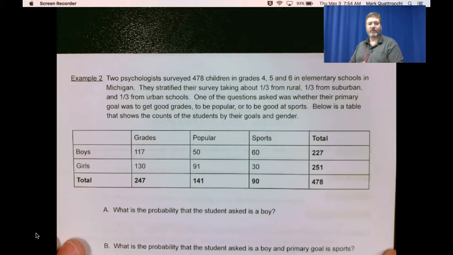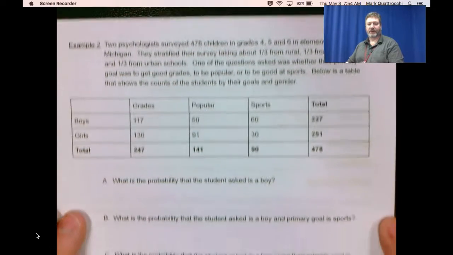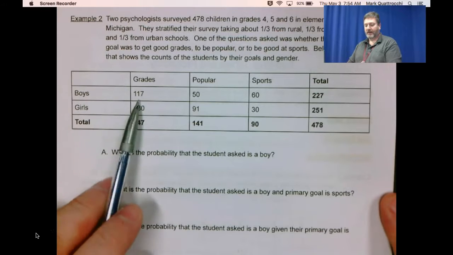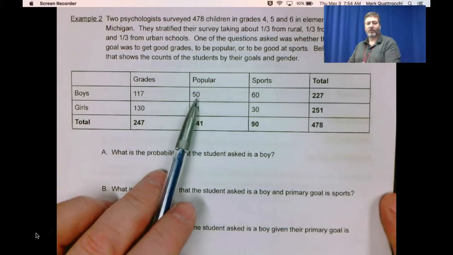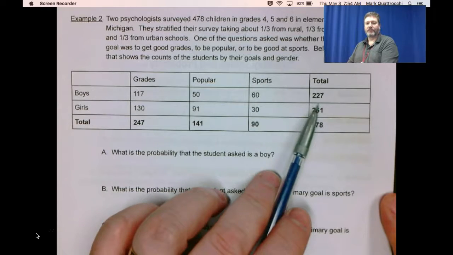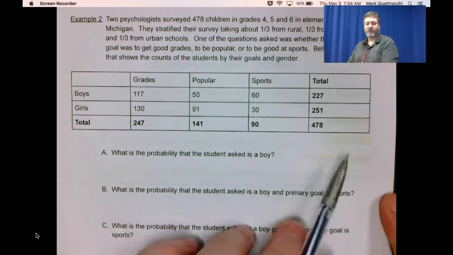Below is a table that shows the counts of the students by their goals and gender. Okay, so we can see 117 boys said that their goal was to get good grades, 50 boys said that their goal was to be popular, 60 boys said that their goal was to be good at sports, for a total of 227 boys, so on and so forth.